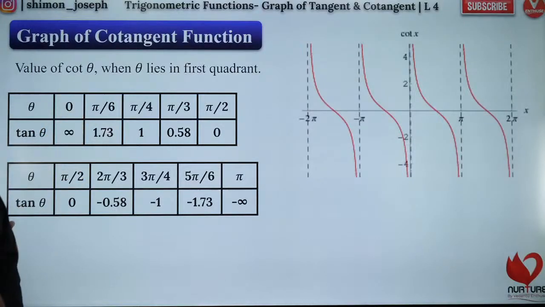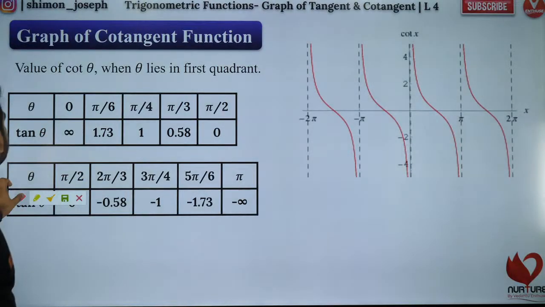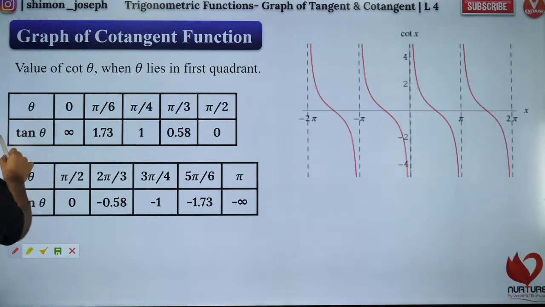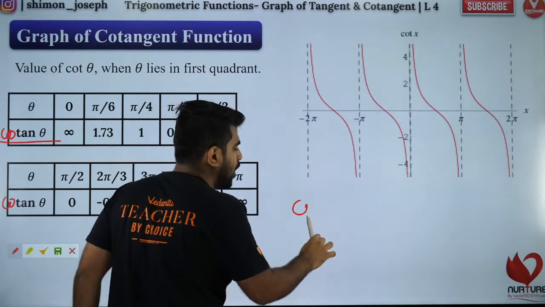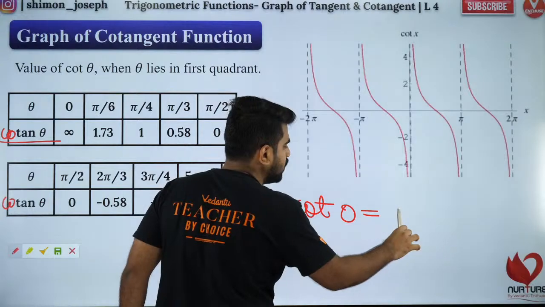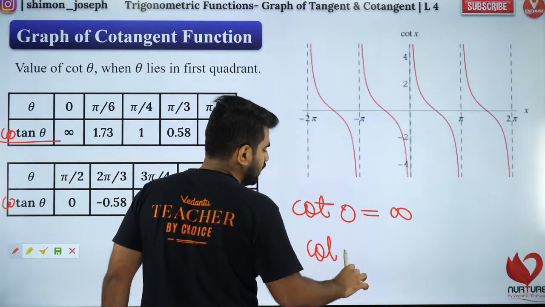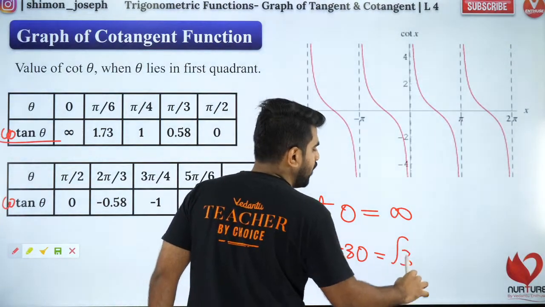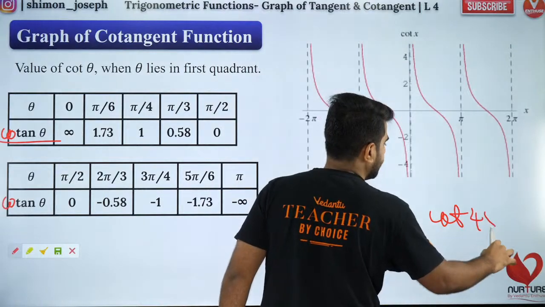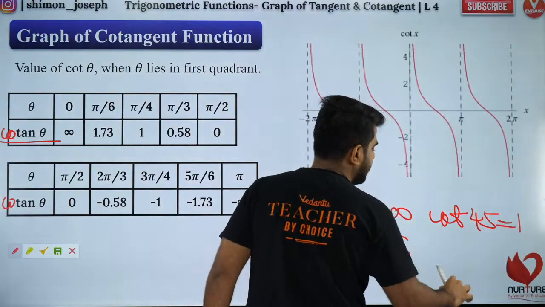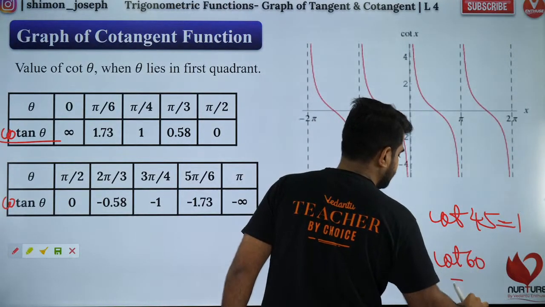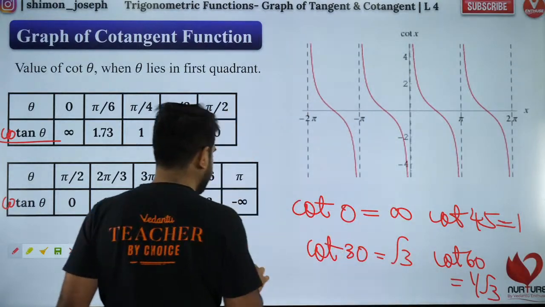So now let's look at the cot graph. Dhanush was saying, sir, can you please tell me the cot graph? So guys, this is cotangent. It is not tan. So please correct it. It is cotangent. So now, like tan, I'll plot the values. Cot 0 will tend to infinity. Cot 30 is equal to root 3. Cot 45 is equal to 1. Cot 60 is equal to 1 by root 3. Cot 90 is 0.